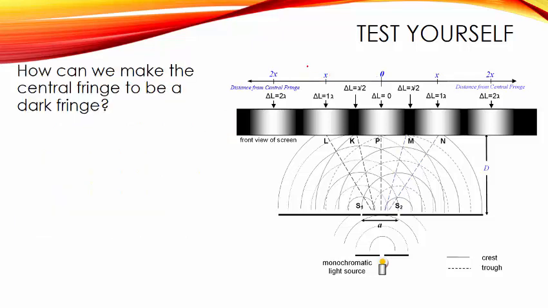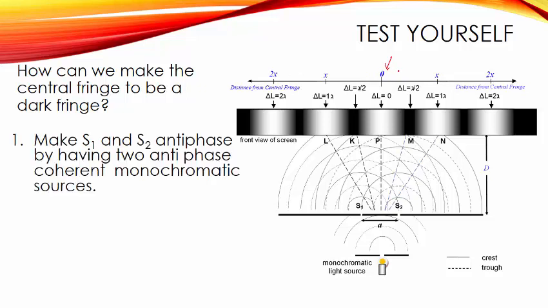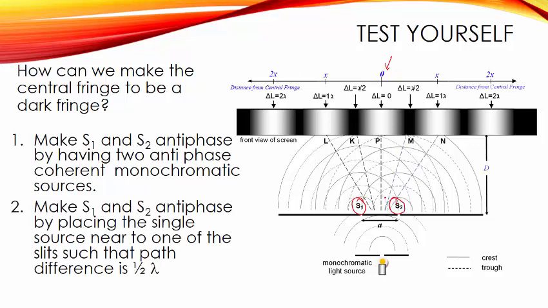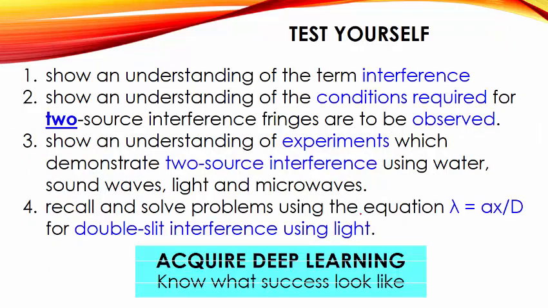Next question. How can we make the central fringe a dark fringe? Now you can see that this is a bright fringe. How do we make it a dark fringe? Actually quite easy. We just make S1, S2 antiphase. We can make them antiphase by placing a single source nearer to one, something like that, such that they will be half lambda apart, or n plus half lambda apart. So from here you get antiphase sources. This is the end of the lecture. So test yourself. Again, are you able to do all this?